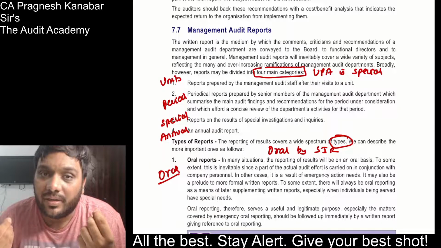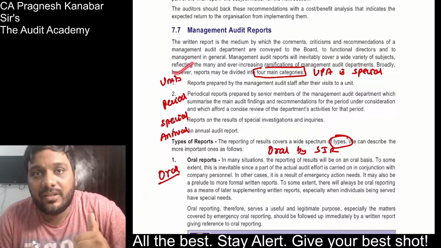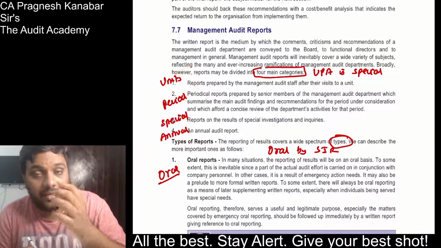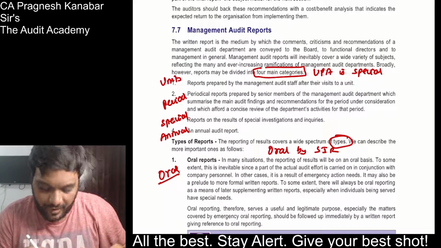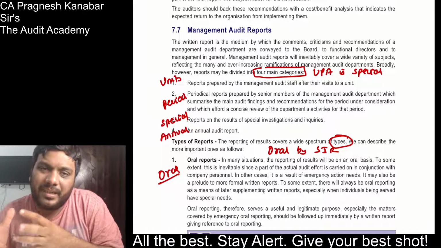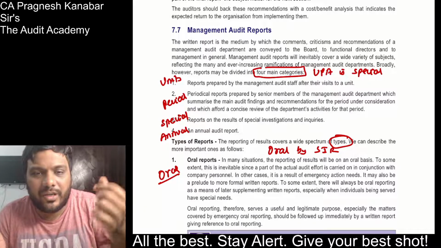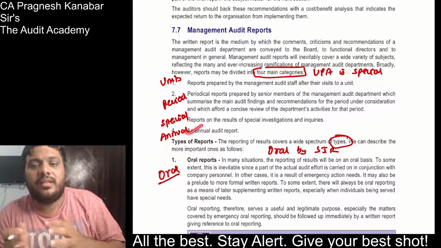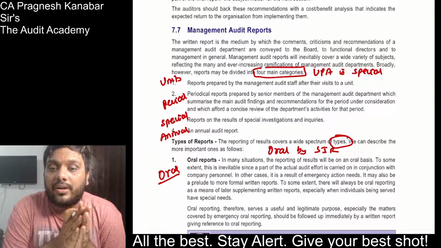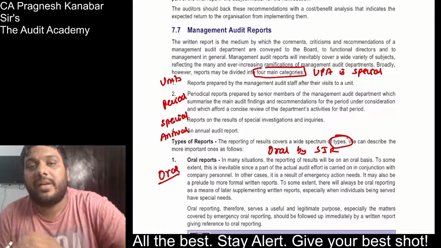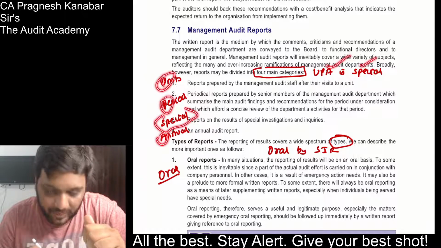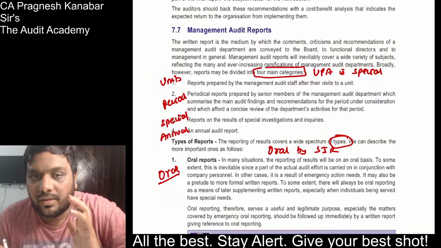categories of management audit. Either there can be a management audit of a branch or a unit, or there can be a management audit of a particular period like half year or quarter, or there can be some special investigations, not of a period or of a particular unit, it's just at the request of top management some special investigations were done. And then there can be a formal annual management audit. So these are actually different types of management audit, which they say are categories of management audit report. So as you can see, UPSA, unit, period, special, annual. All right, so this is the code.